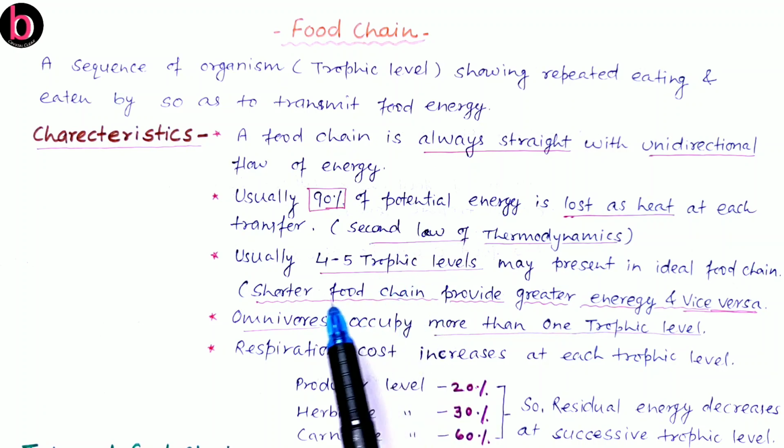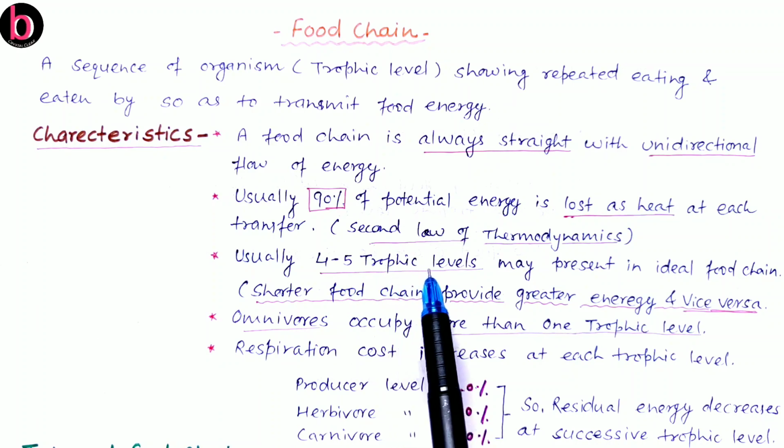That's why we are saying in this third point that ideally there are 4 to 5 trophic levels in a food chain. Finally, when we move along a longer food chain, there is no energy left which can be supplied to the next successive trophic level. So residual energy decreases at successive trophic levels, and a longer food chain cannot exist in nature.